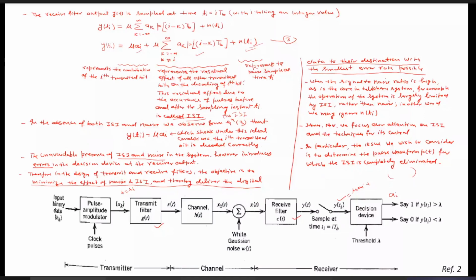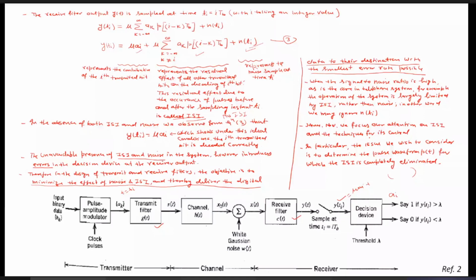In other words, we may ignore the noise, specifically for the telephone system. For most systems, since we know by what method we can minimize it, just by increasing the signal to noise ratio, we can ignore the noise in the rest of our analysis. Hence, now we focus our attention on the ISI and the techniques to control it. So let us see what ISI is, and how we can control it.